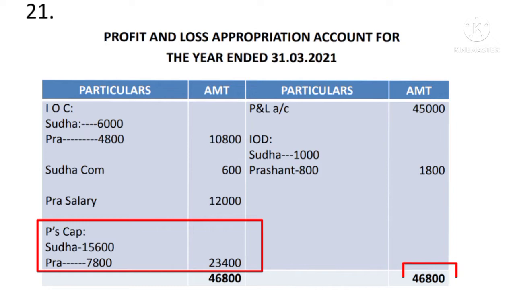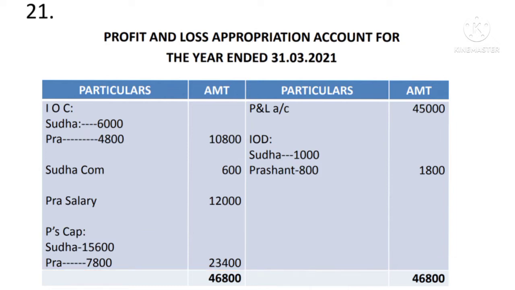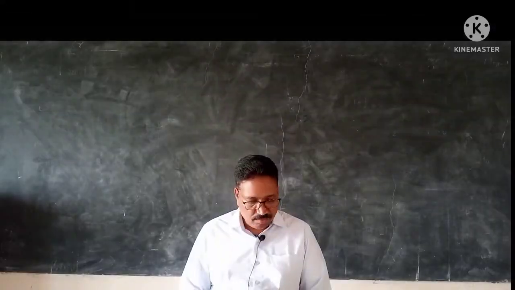So likewise, we have to solve this profit and loss appropriation account. There will be 6 marks for this question. Each item carries 1 mark. Remember, in examination, if you write all these 6 items correctly, then you will get 6 marks. Okay. Next, question number 22.